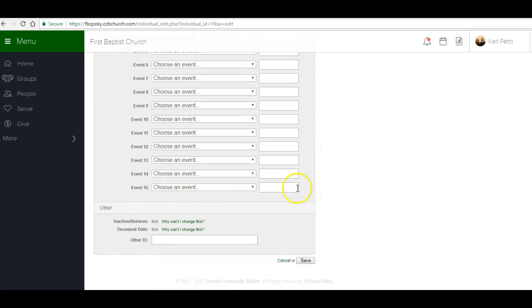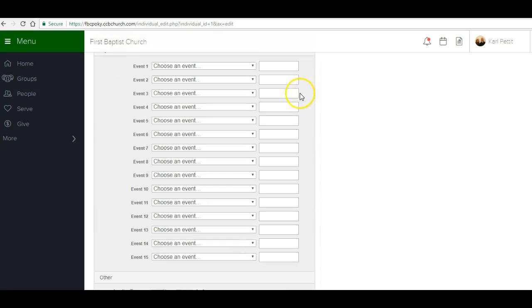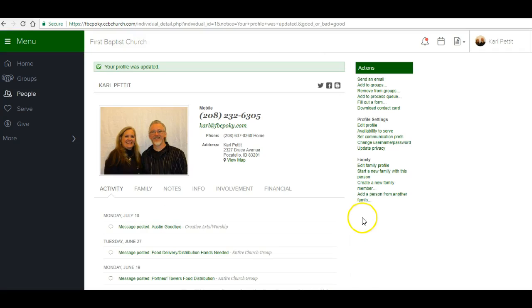Go in here, and we're not going to worry about the custom fields. That's something that we have to create here. But if there's something you don't see and you want to add a field, you get a hold of Katie or myself here in the office, and we'll get that put in for you. You click Save, and now your profile is updated.